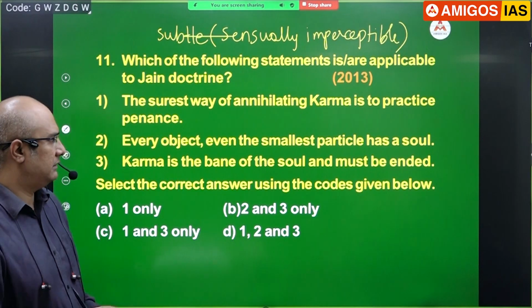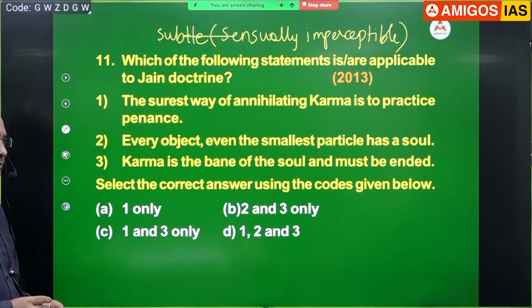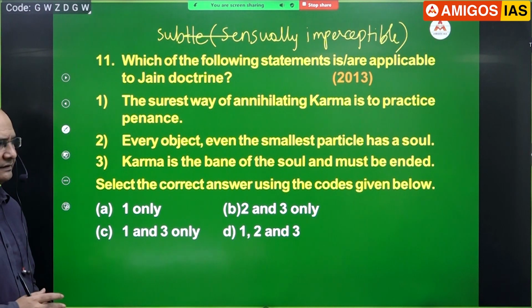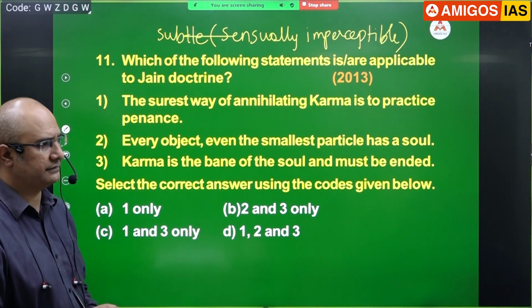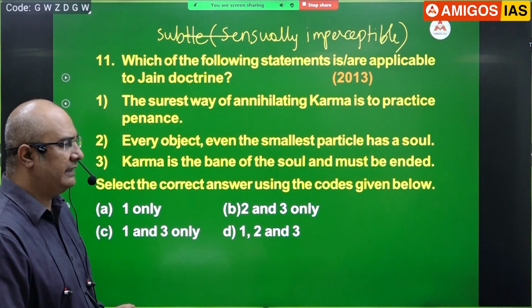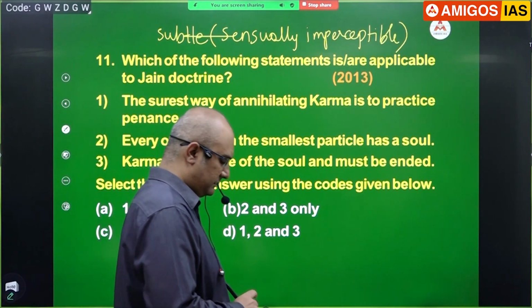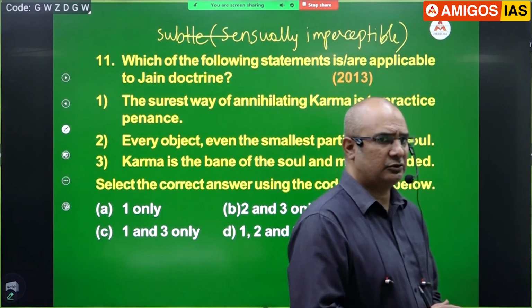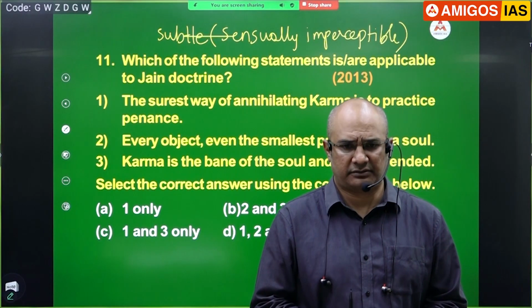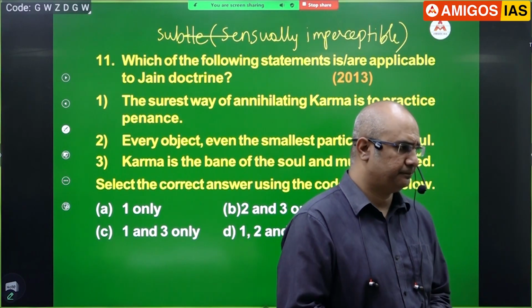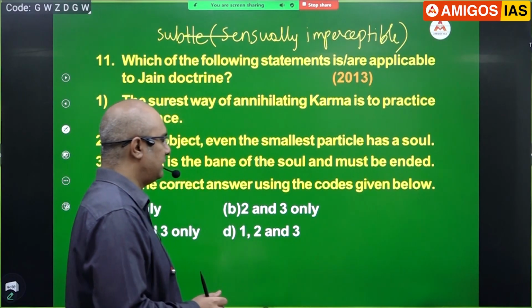Removing this karma through penance and belief in Jain doctrines leads to salvation.